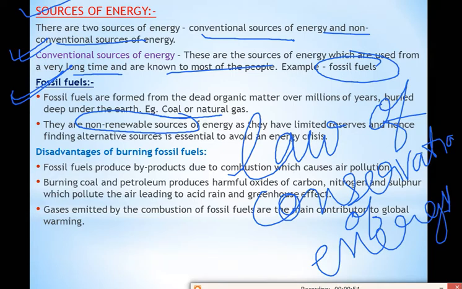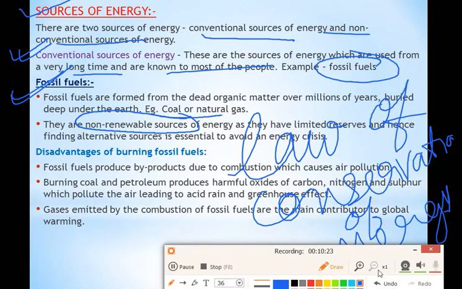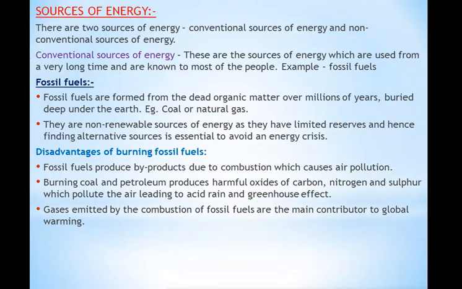For example, electrical energy can be converted into heat energy, light energy, sound energy. Kinetic energy can be converted into mechanical energy. So one form of energy can be converted into another form according to the law of conservation of energy, right? We cannot create energy, neither can we destroy energy. But then also the problem of energy crisis is there. If we use all the energy for our need, then what will happen? Our future generation will not get that much energy, means they cannot get the benefit of energy.